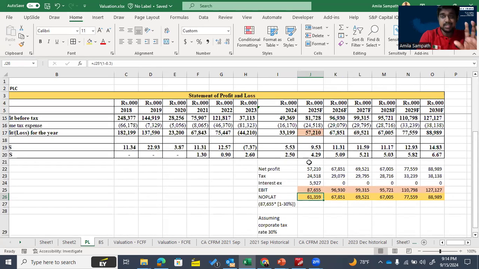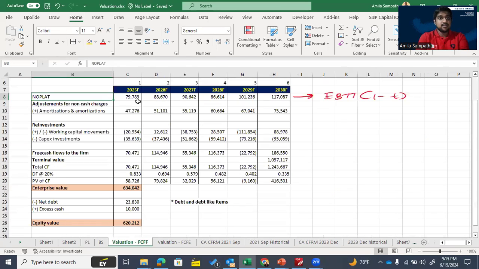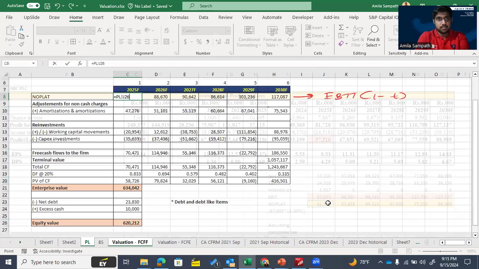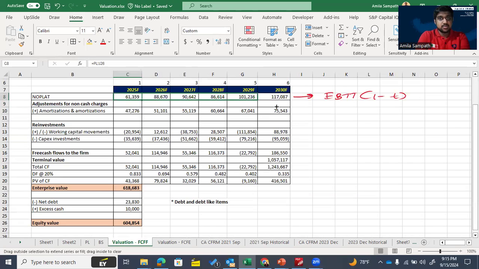Okay, then how can we derive this? Net profit plus tax expense plus interest expense. Then we calculate EBIT, earnings before interest and tax. Then from EBIT, we multiply by 1 minus 30%. From this we derive NOPLAT. Then we can start our free cash flow valuation from here, from NOPLAT.